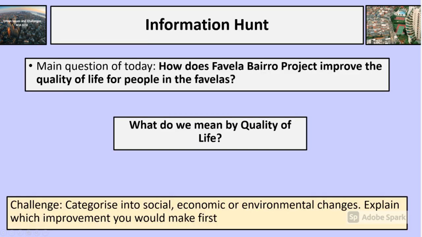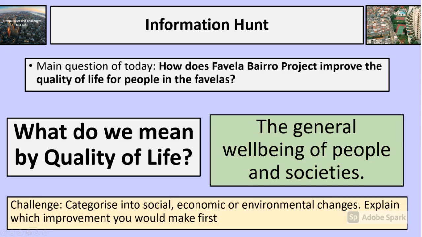In today's lesson, we're going to have a bit of an information hunt. The main question for today is, how does the Favela Bairro project improve the quality of life for people in favelas? Firstly, pause here and write down what you think quality of life means. A challenge question for you all as well is, can you categorise into social, economic or environmental changes and explain which improvements you would make first? If you said the general well-being of people and societies as the meaning of quality of life, you'd be correct. This is usually what we mean by quality of life in geographical terms.